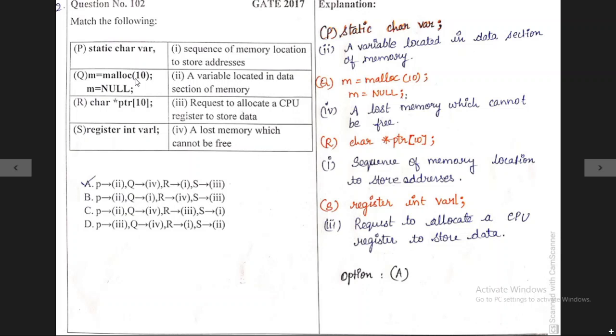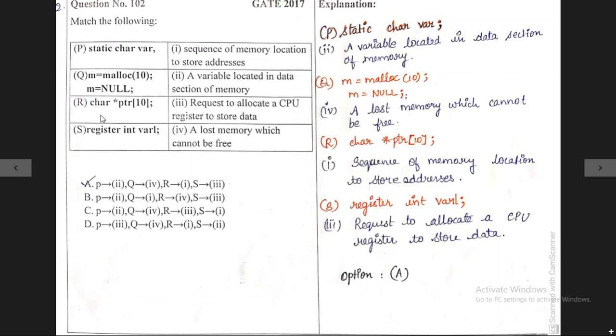Okay, move on to the second statement, m is equal to malloc of chen. This malloc is a memory allocation to the variable m. So it is lost memory which cannot be freed. Move on to the third statement.